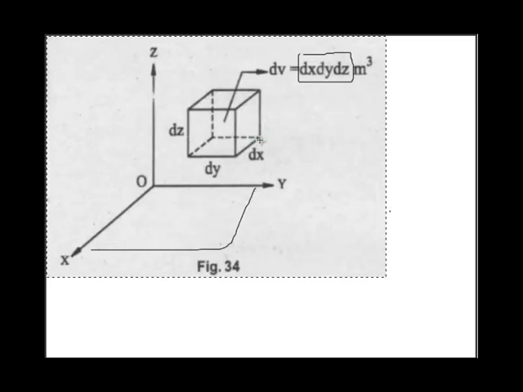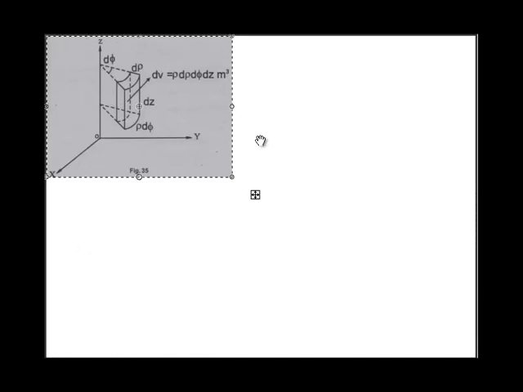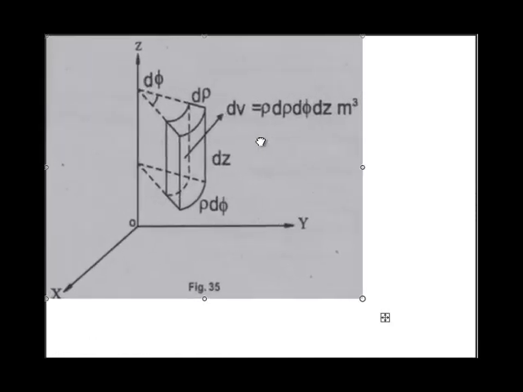Now consider another figure for differential volume in cylindrical system. Consider this figure. Differential volume in cylindrical system. So for that we have to consider this area.